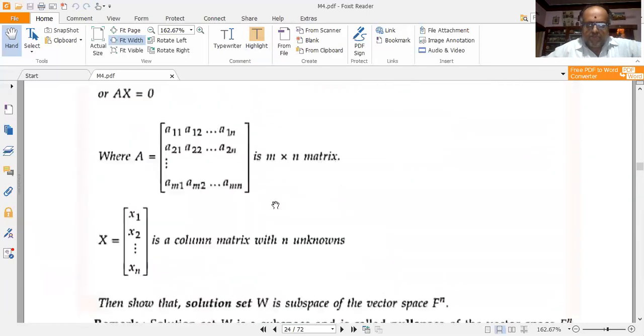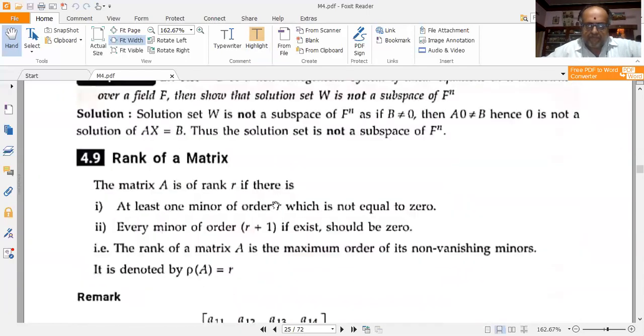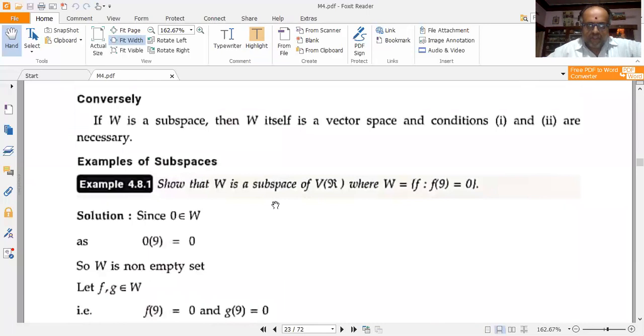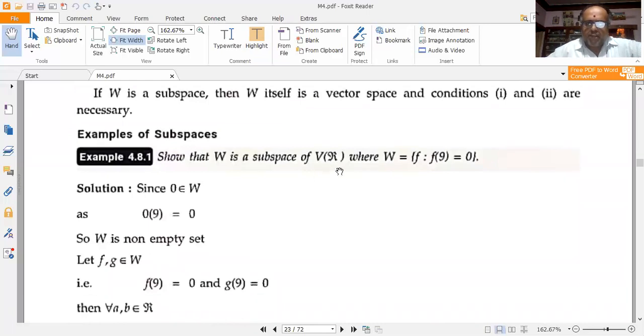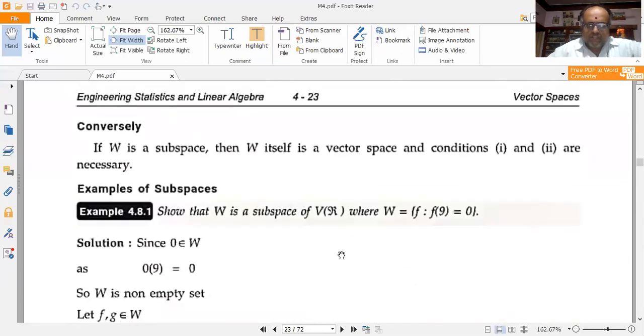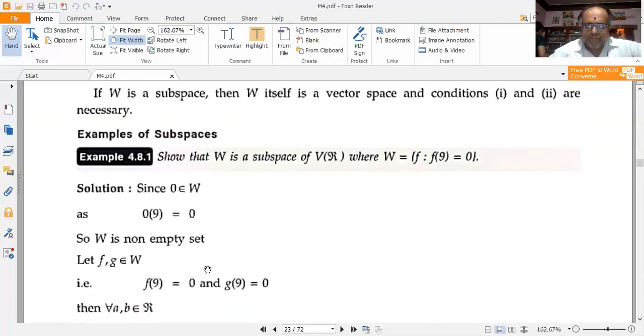Now we shall solve a few problems on vector subspaces. Show that W is a subspace of V(R), where W is the set of f such that f(9) is equal to 0. Here, since 0 belongs to W, 0(9) is also equal to 0. So we infer that W is a non-empty set.